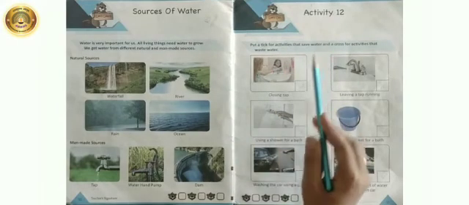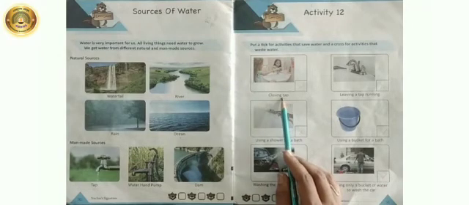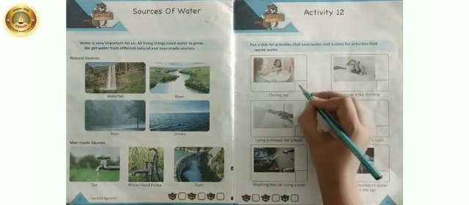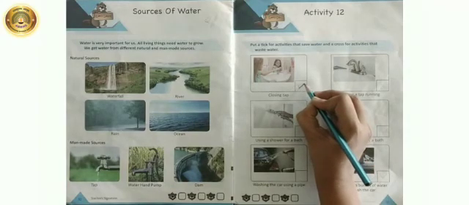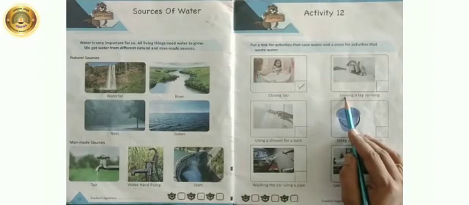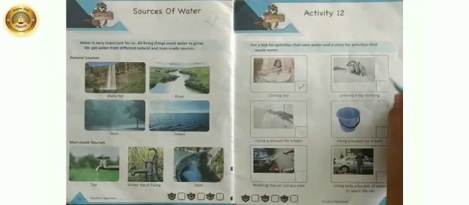Children, look at the first picture. Closing tap. Okay, this activity is that save water. So, we will tick in the box. Next picture is leaving a tap running. This activity is that waste water. So, we will put a cross in the box.